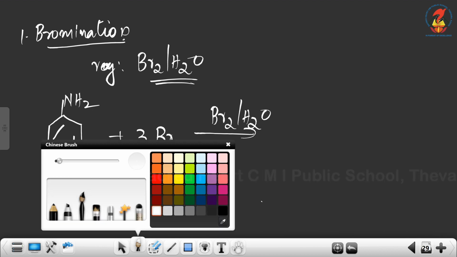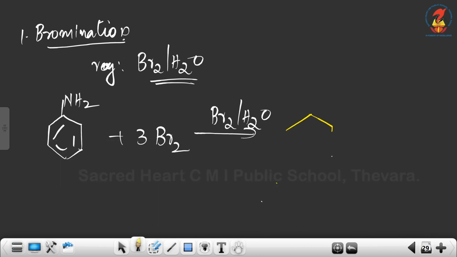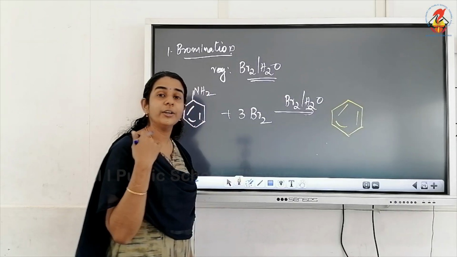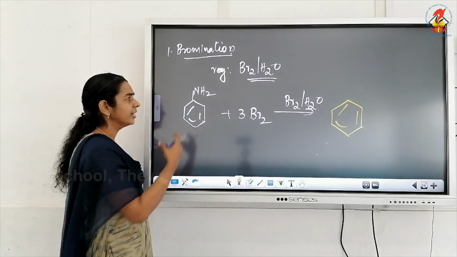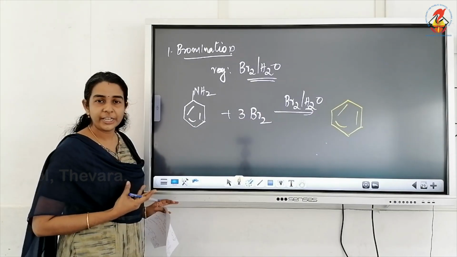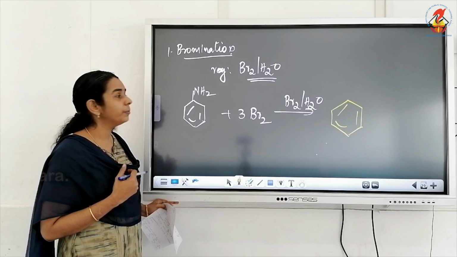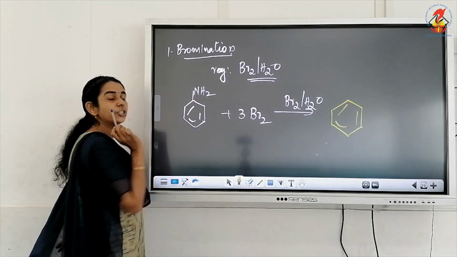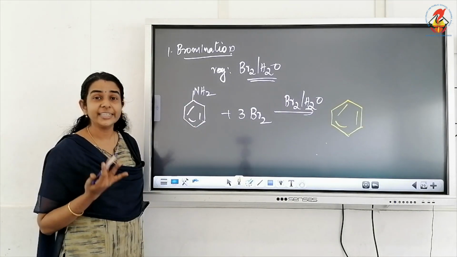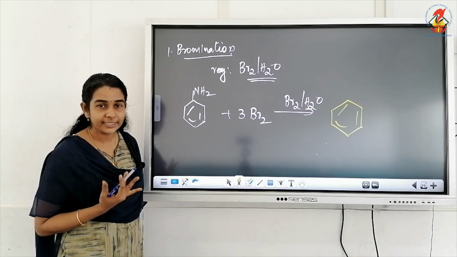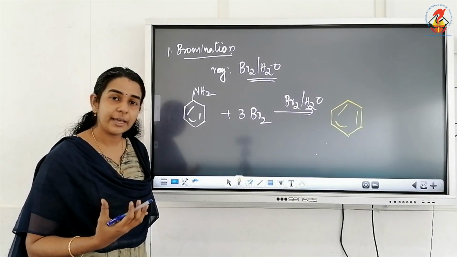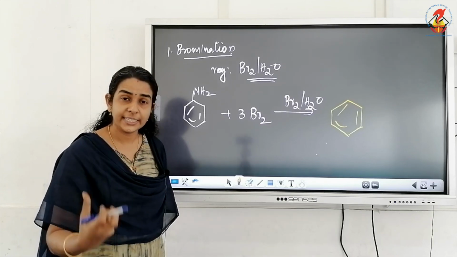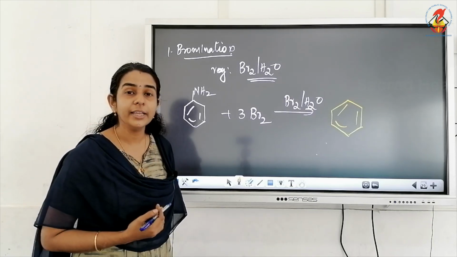What happens here is, aniline on direct bromination, that means if you are treating aniline directly with bromine water, due to the highly activating nature of this NH2 group, which is already activating and ortho-para directing, during bromination the hydrogen from the benzene ring will be replaced by bromine.